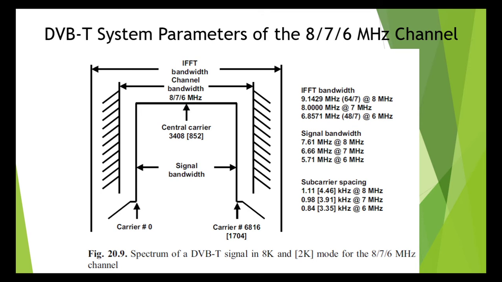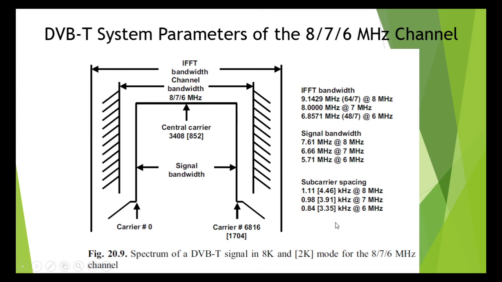Some effects which can be caused by the DVB-T modulator can only be observed at this point. The values provided in square brackets in the figure apply to the 2K mode. So for example, you look at the 3408 and in square bracket 852, and the others apply to the 8K mode. So within the bracket it is 2K mode, outside the bracket it is 8K mode.